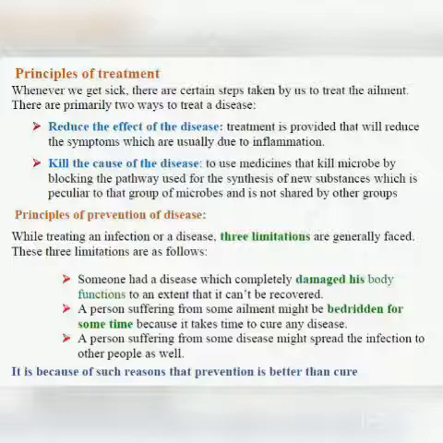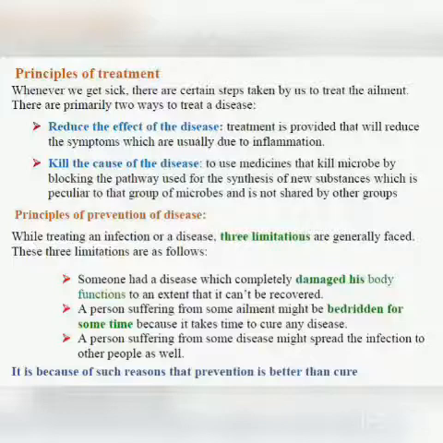Each group has its own life processes and its own certain biochemical pathways or processes which help in the synthesis of new substances. Synthesis of new substances means to make new substances, and those substances are very important for the microorganism of that particular group.